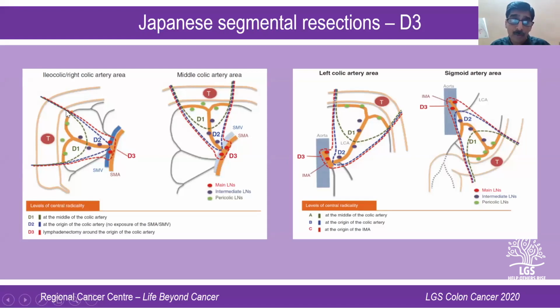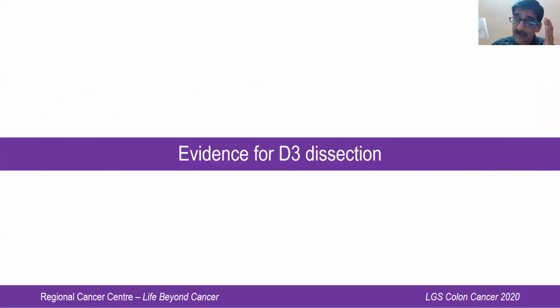Japanese D3 is about going more radically as far as nodal clearance is concerned and being less radical in terms of the length of bowel removed. Whereas the CME-CVL concept as proposed by the Western literature goes by the conventional right hemicolectomy and left hemicolectomy, taking the vessels up to the root. But if you go a bit more onto the surface of the vessels and take out the D3 lymph nodes, it would be the same as the Japanese classification. So that is the basic difference between Japanese D3 and the concept of CME-CVL as propagated by the Western literature. The question is, does this improve survival? Is there evidence to say that D3 is superior to what we all used to do conventionally?